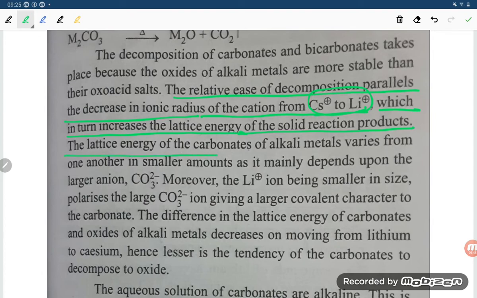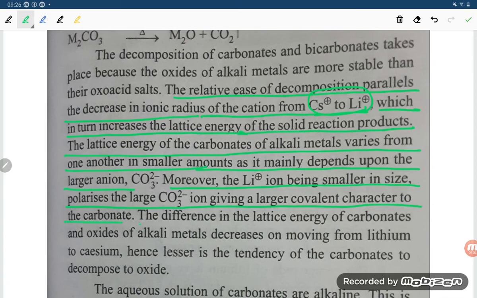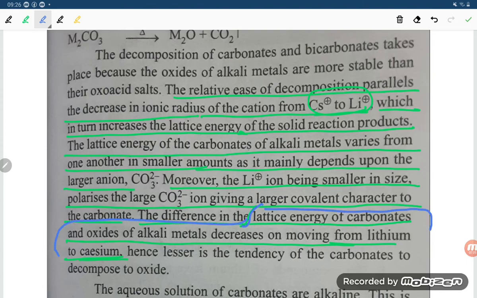Down the group, the lattice energy of carbonates of alkali metals varies from one another by a smaller amount, as it mainly depends upon the larger anion. Moreover, lithium, being smaller in size, polarizes CO3, giving a larger covalent character. Thus, the difference in lattice energy of carbonates and oxides of alkali metals decreases on moving from lithium to cesium. Student, keep in mind: hence, there is a lesser tendency of carbonate to decompose to oxide down the group.